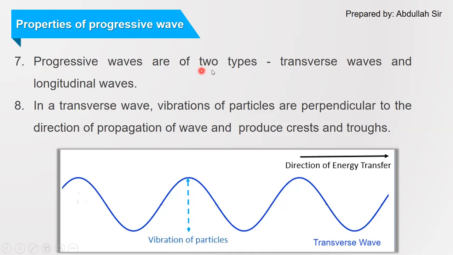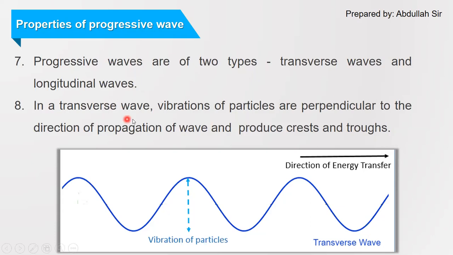Progressive waves are of two types, transverse waves and longitudinal waves. So we have seen this point in the definition part also. A progressive wave can either be a transverse wave or a longitudinal wave. Now, what is a transverse wave?